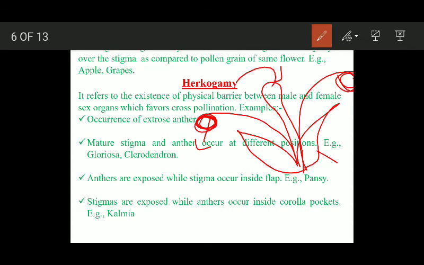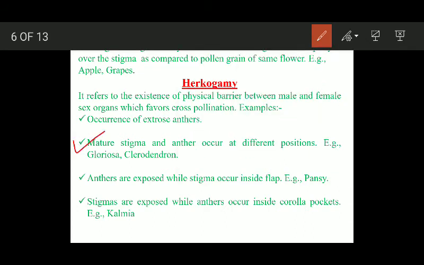The next example is the mature stigma and anthers. They are known to occur at different positions in some plant species like Gloriosa and Clerodendron. इन दो प्लांट स्पीशीज में देखा गया है जो मैच्योर एंथर एंड स्टिग्मा है, they are positioned at different locations. They are positioned differently so that the chances of the pollen grains of the anther landing on the same stigma are minimized.